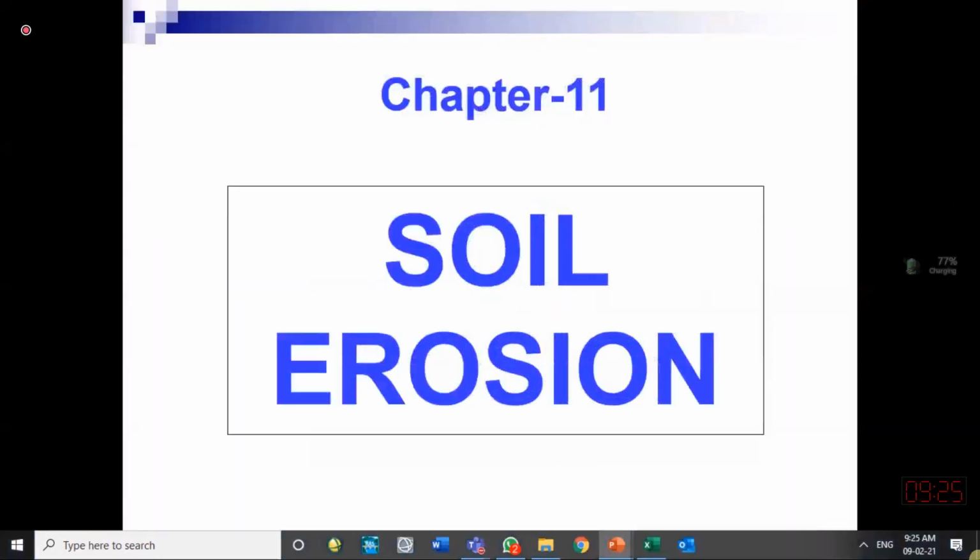So a few concepts about soil erosion we have to tell you. Up till now, what we were talking about in hydrology was water. That is important. How to quantify water, important. How to measure it, important. If you have the information at one location, how to convert that information to another location, quite important.